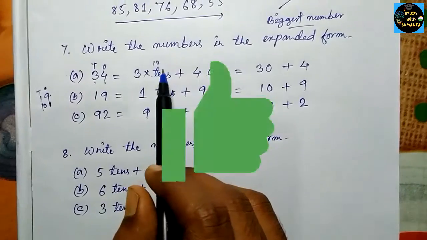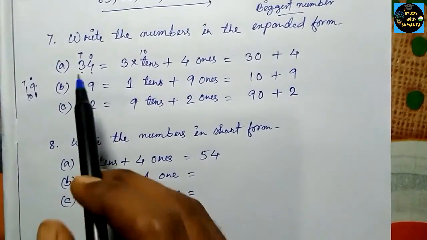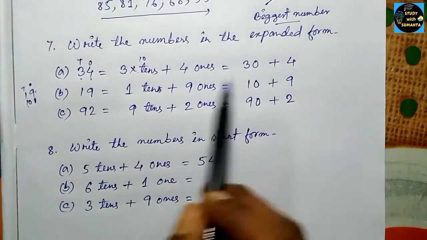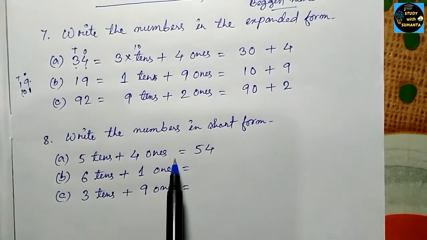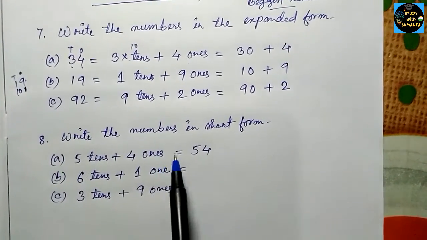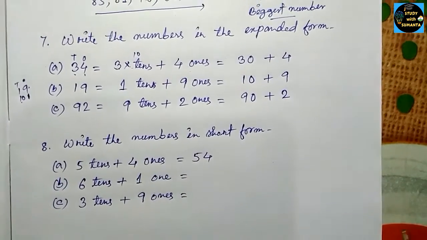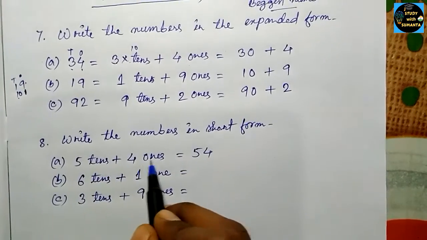So here we have to expand the number. This number is written in the short form, we have to expand it. No, we have done it. Now we have the expanded form, and we have to write the short form of this expanded form. So you can see 5 tens plus 4 ones.